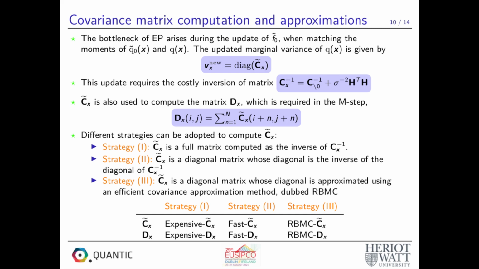Even if we run EP with a certain approximation strategy to compute Cx tilde, we can still, at the end of EP, use another strategy to approximate the matrix Cx tilde used to compute the matrix Dx. This allows running EP with a certain covariance approximation while estimating the kernel with a different covariance approximation. And the same applies for VP. In the table, we present the adopted acronyms of the different computation and approximation strategies for the covariance matrices Cx tilde and Dx.